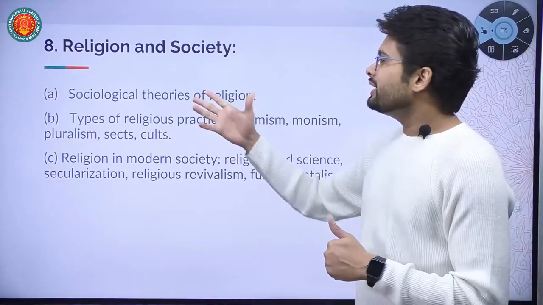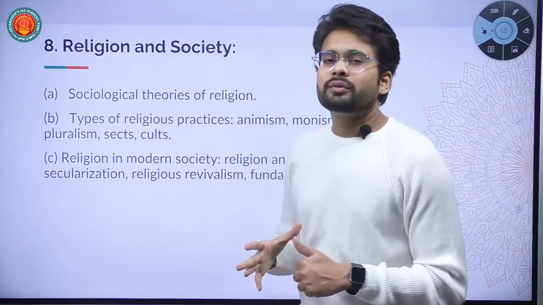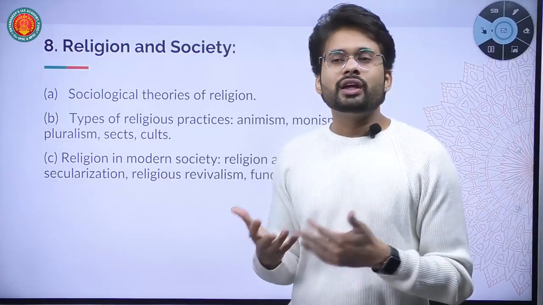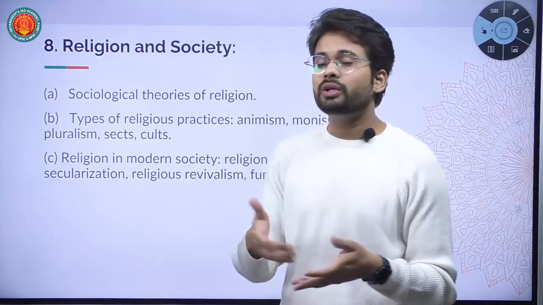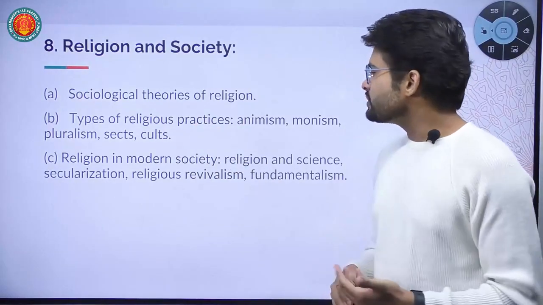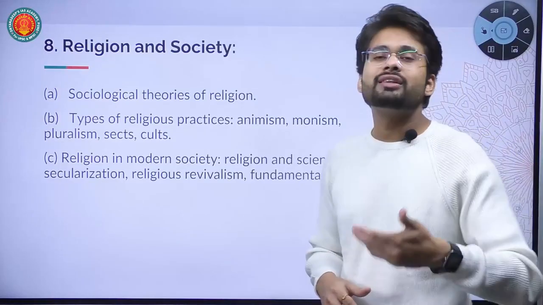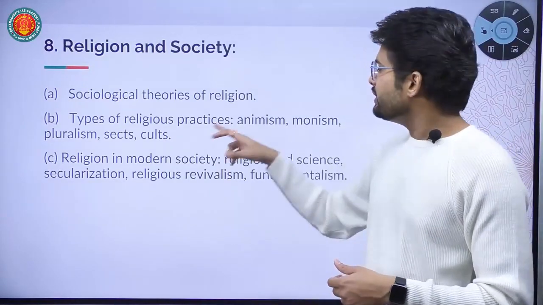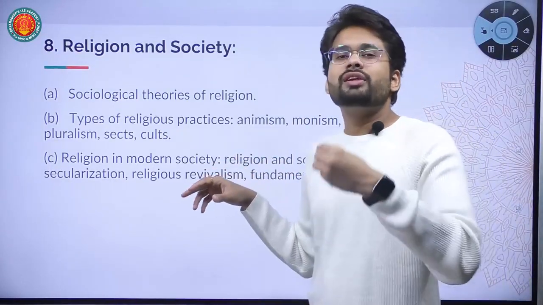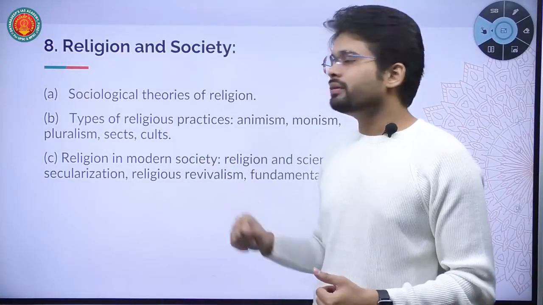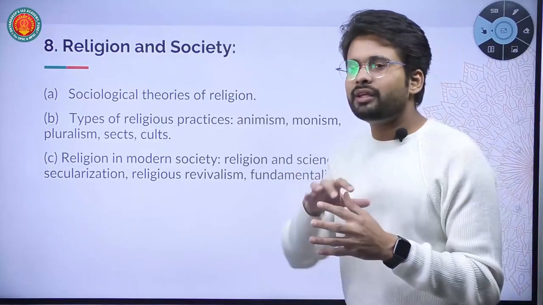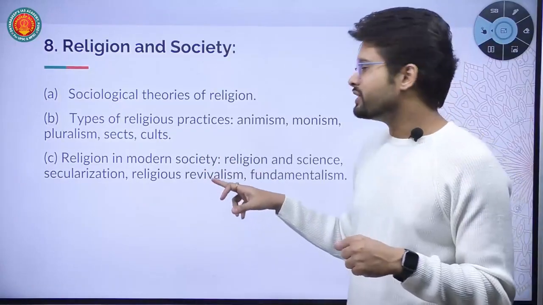Then chapter 8, sorry. Part A is about sociological theories, in which we are going to study the evolutionary theories and the modern theories: how religion evolved according to sociology, and what religion is according to sociology. In Part B, we are going to study various religious practices like animism, monism, pluralism, sects and cults. These are different organizations and practices, or ideas, through which religion can be practiced. Part C is something dynamic about the religion concept, the contemporary religion: religion in modern society.